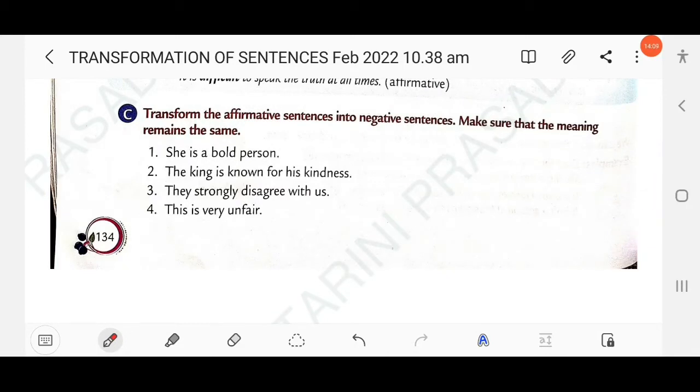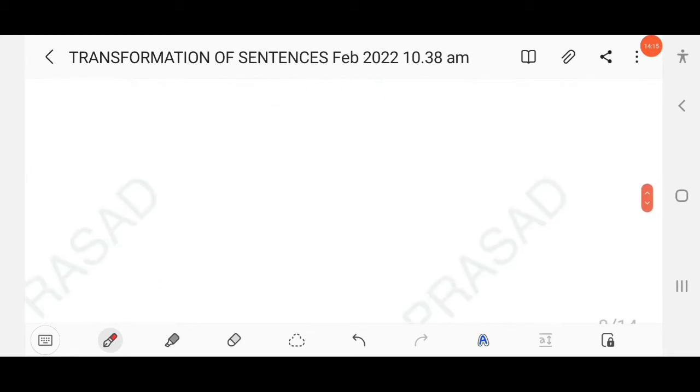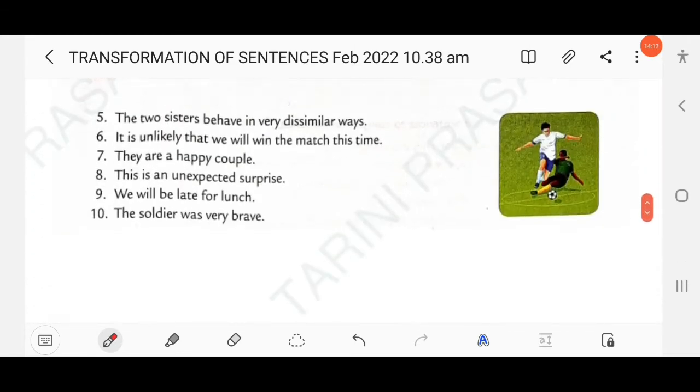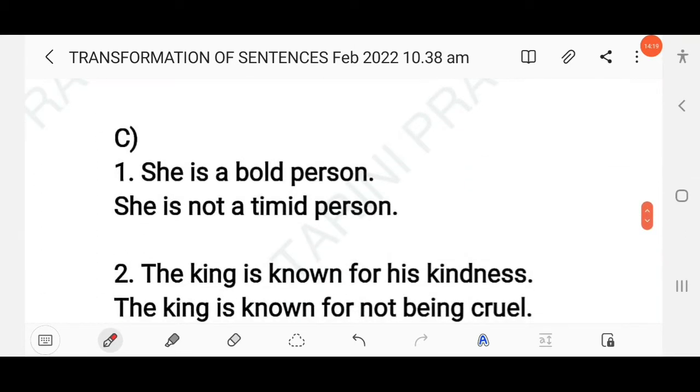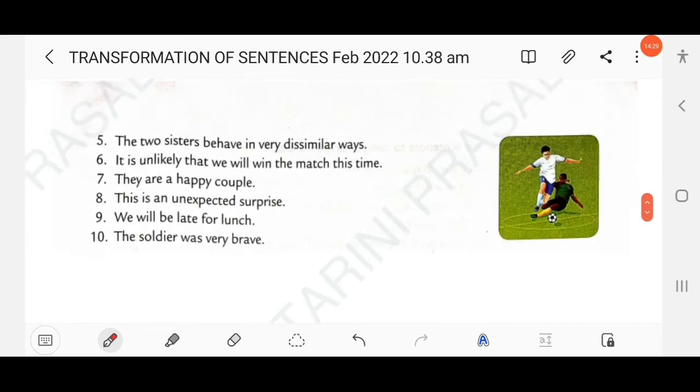Then next here, transform the affirmative sentences into negative sentences. Make sure that the meaning remains the same. She is a bold person, bold, brave. You have to change it into negative without changing the meaning of the sentence. So here the answer: she is not a timid person. The meaning of the two sentences remains the same.